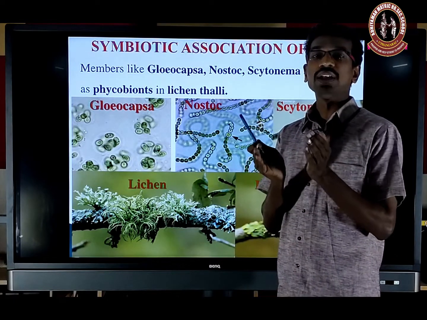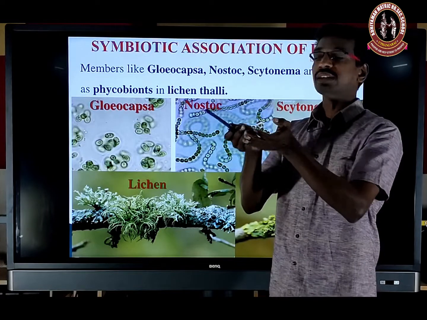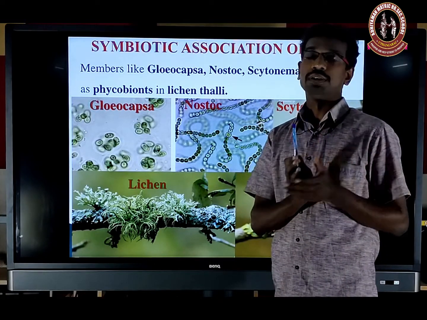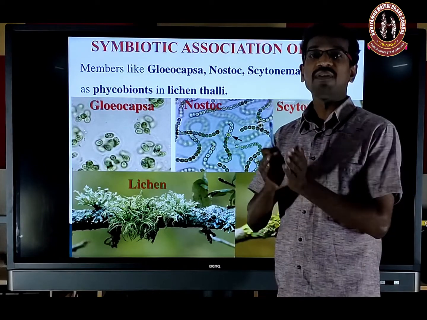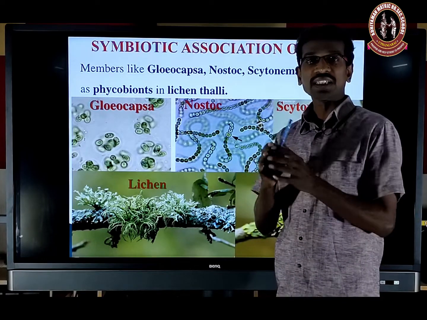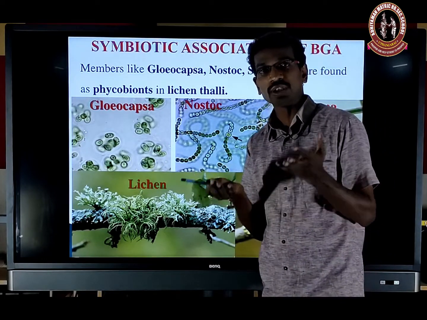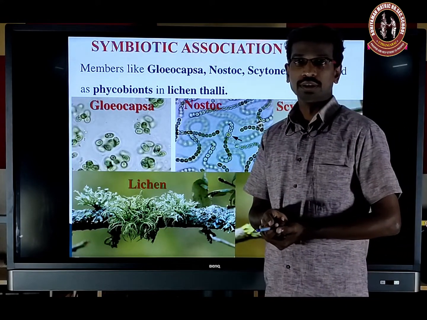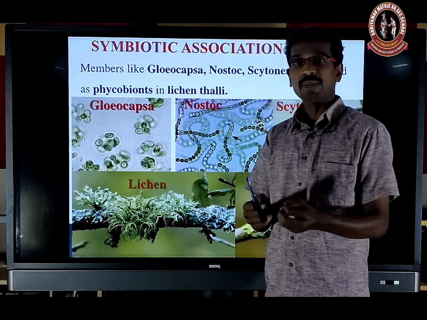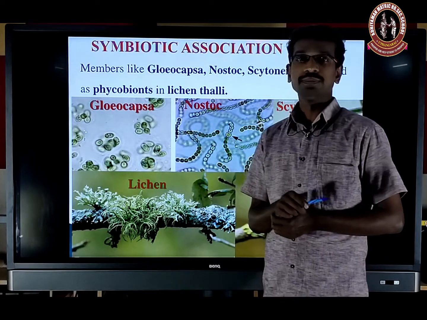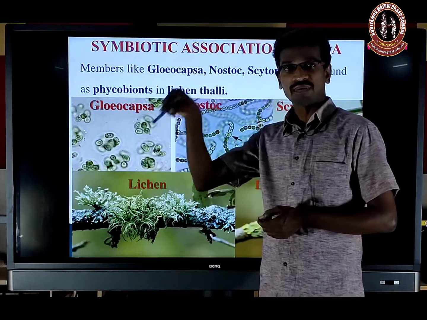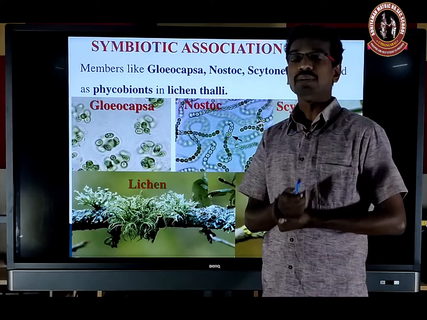The two components will be associated to form one thallus, that is a lichen. Phycobiont means the photosynthetic part; mycobiont means the fungus. The fungus cannot produce food material because it is non-chlorophyllous and heterotrophic, so the fungus provides a place for the phycobiont. In return, the phycobiont produces food material and supplies it to the fungus. So both are mutually beneficial.